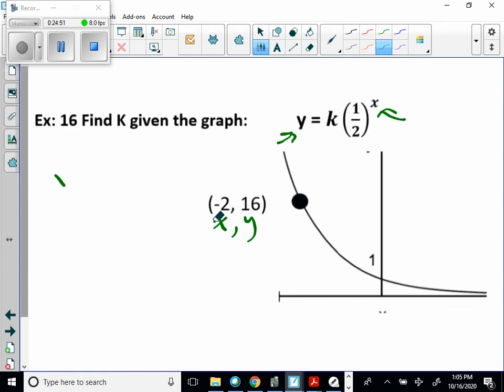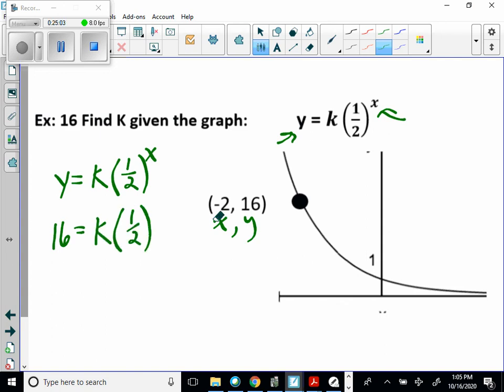So I'm going to say Y equals K times 1/2 raised to the x is going to be 16 is equal to k times 1/2 raised to the, what, -2.